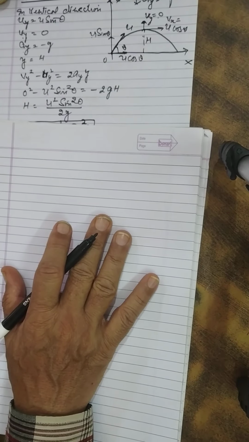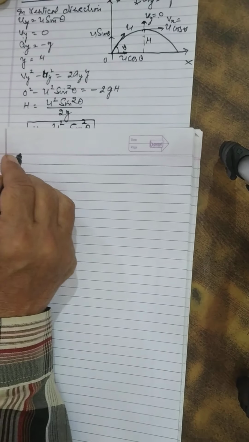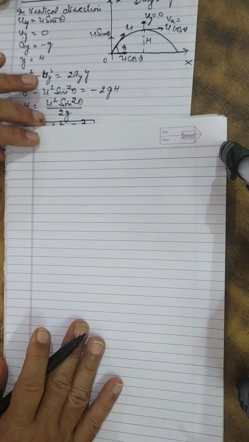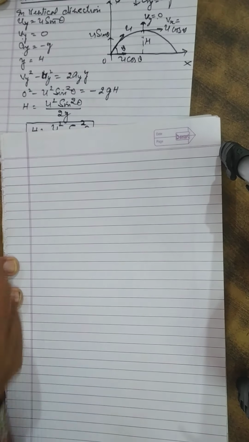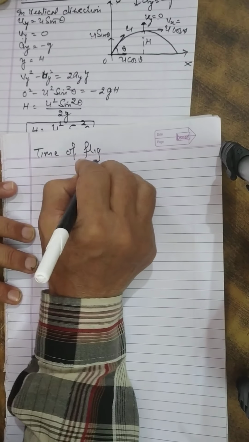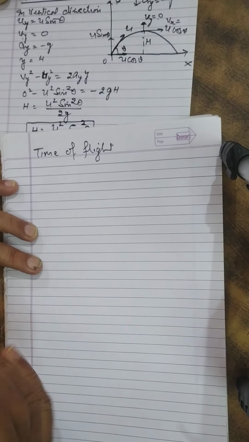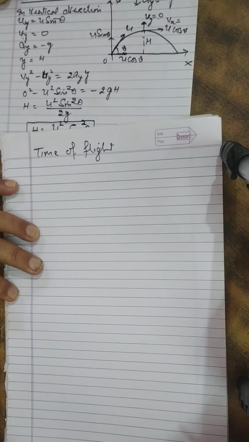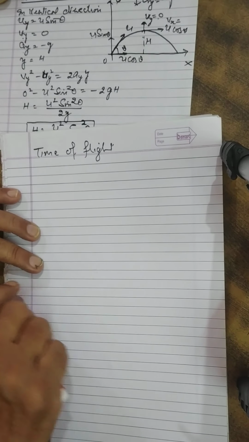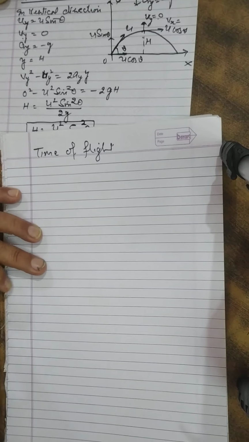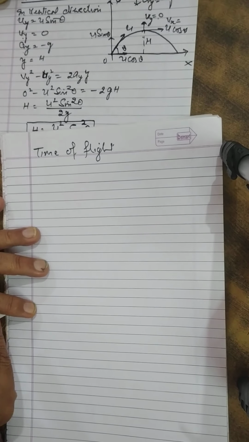The next point is time of flight. What is the time of flight of the projectile?